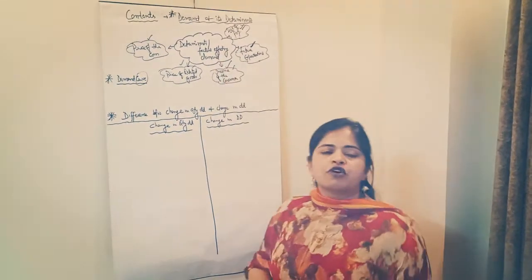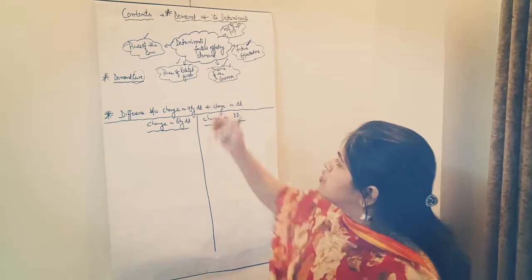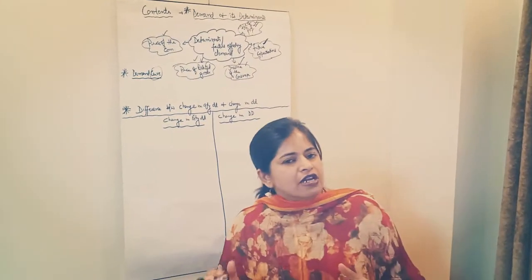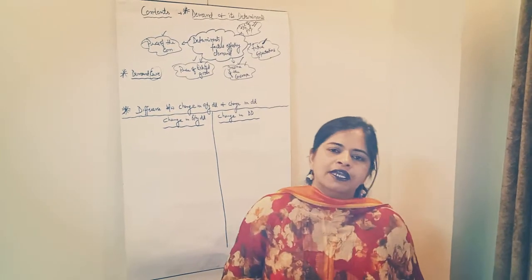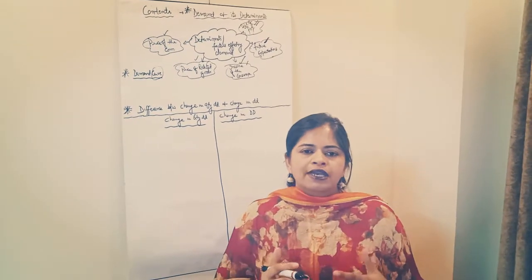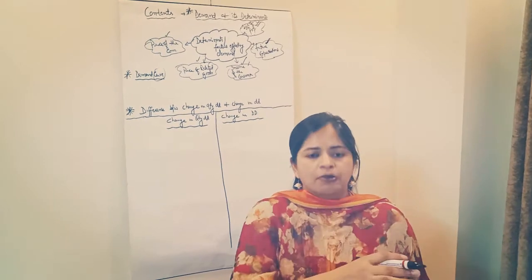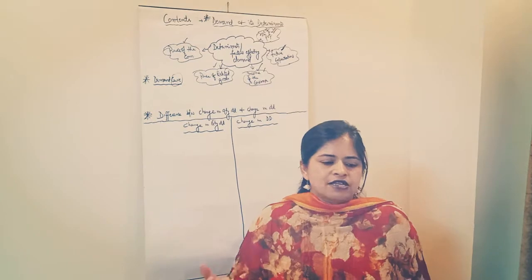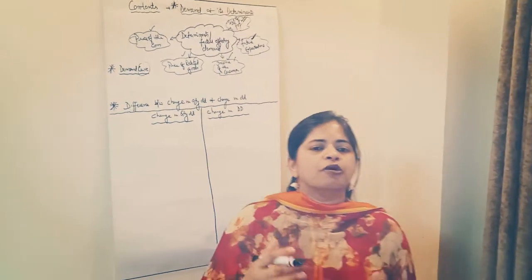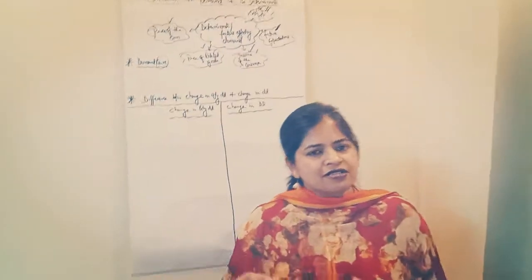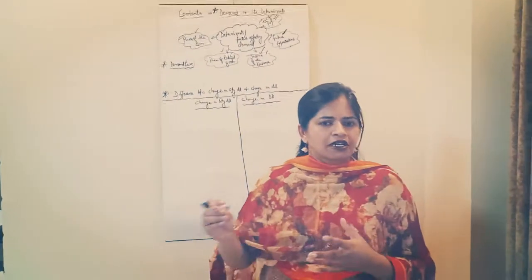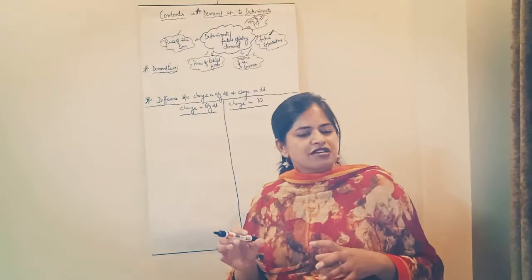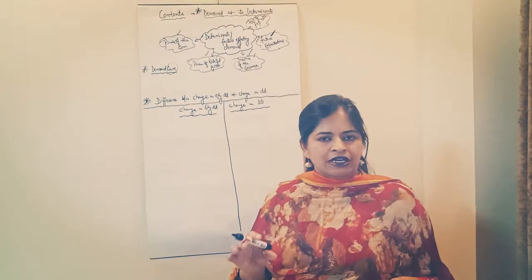So the first determinant or factor which affects demand is the price of the commodity. There is an inverse relationship between the price of the commodity and quantity demanded. When there is an increase in the price of the commodity, quantity demanded will decrease, and vice versa. As a consumer, when the price of the commodity increases, we do not demand more commodity. It means we demand less commodity.